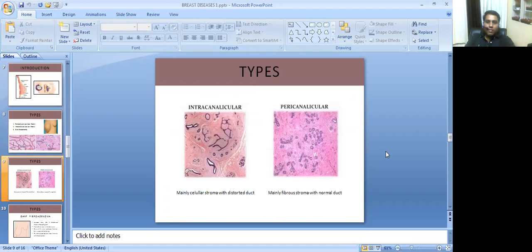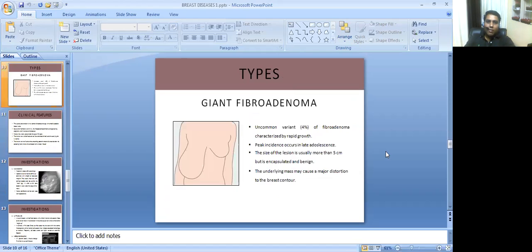In the adjacent slides we can see the pathological microscopic changes occurring in intracanalicular, pericanalicular and giant fibroadenomas. Giant fibroadenoma is an uncommon variant seen in about 4% of fibroadenomas.